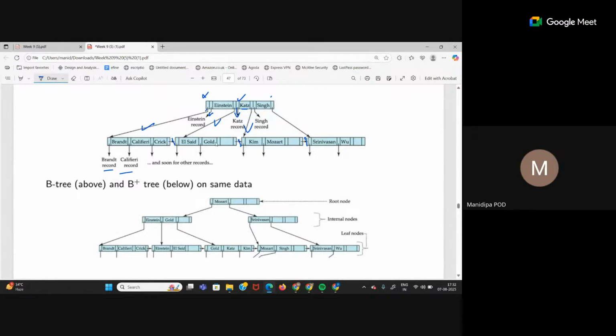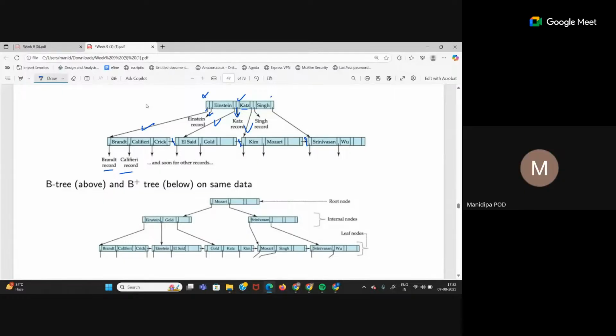So what are the differences that you can see? What is the first difference? The same data is used to form indices, one using B tree, one using B plus tree. The root part is not repeated in the leaf.